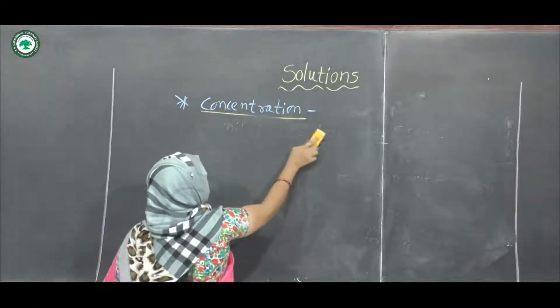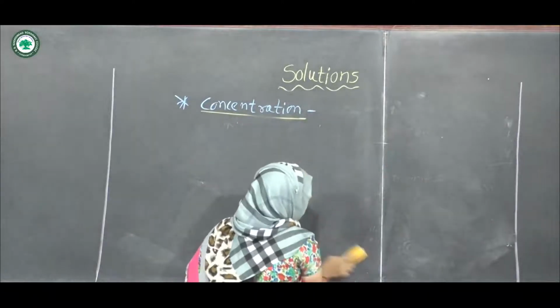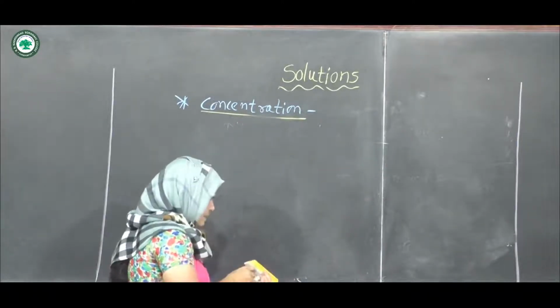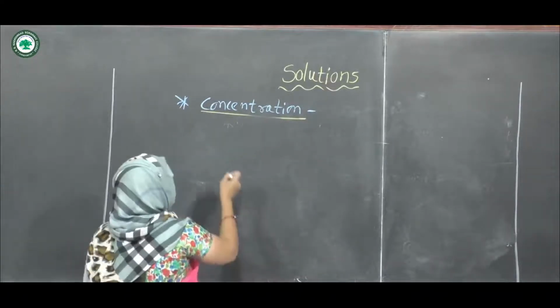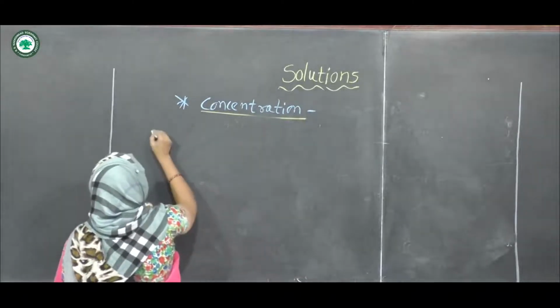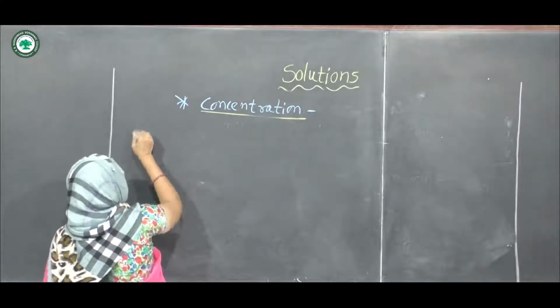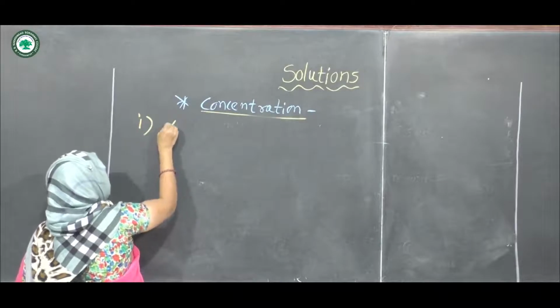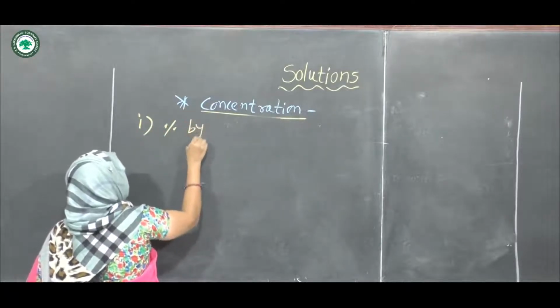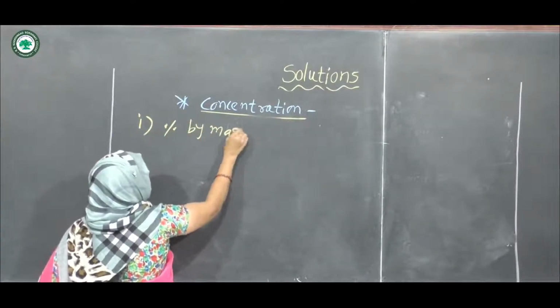The concentration of solution is expressed in the following types. First one is percentage by mass.